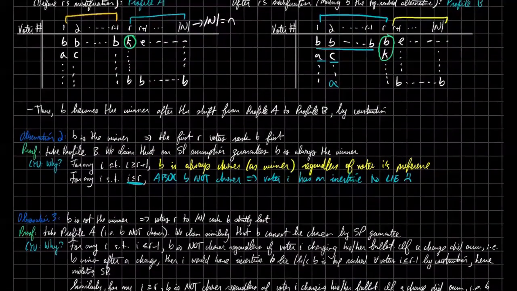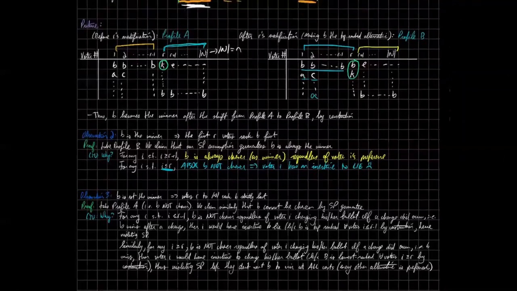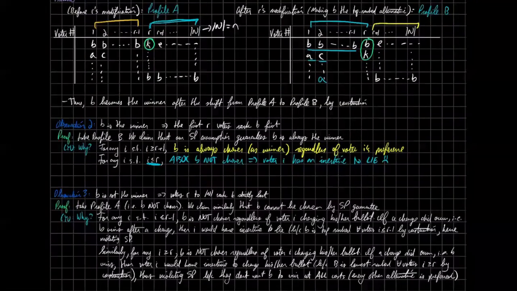Similarly, for any I in the camp right after, so in the camp from R, in essentially this group, we know that B is not chosen regardless of these voters changing their ballot, because with the same logic, if a change did happen, so if B did somehow win the election, well, B is the lowest ranked candidate. Nobody wants Donald Trump in this latter half, right?